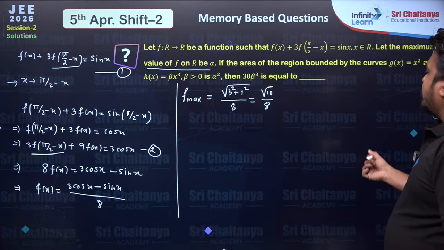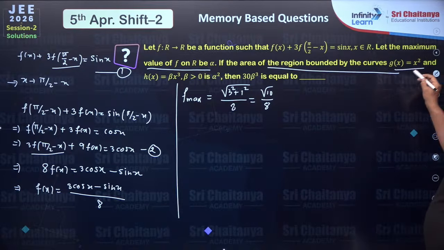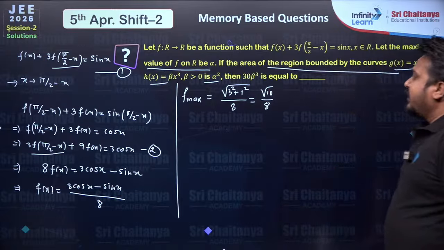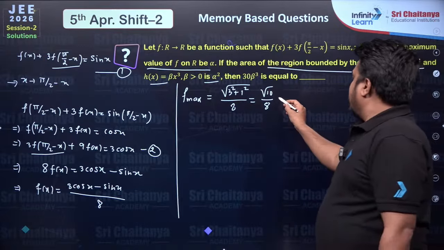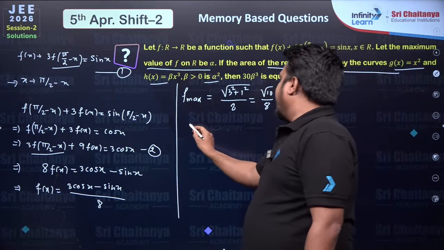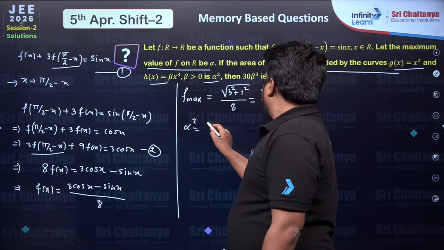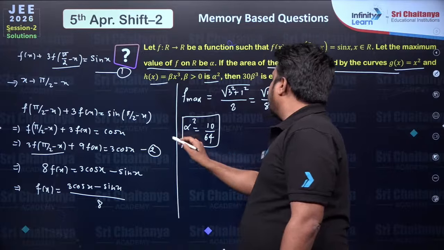Now what it is saying, if the area of the region bounded by this curve and this curve is alpha square, then we have to find the value of 30 beta cube, right? So if this value is alpha, I know alpha square will be 10 upon 64, right?